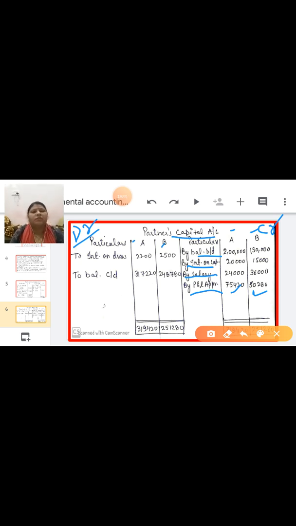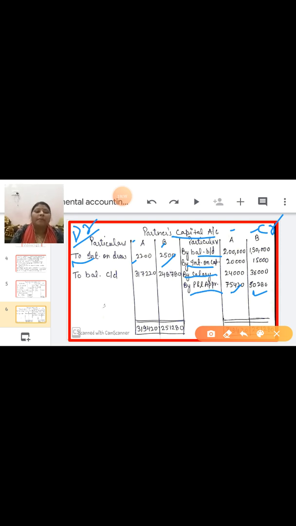So all things means only interest on drawing is there. So transfer the interest on drawing. If drawing amount is given in the question, you have to write drawing before interest on drawing. First write drawing, after that interest on drawing. But here no drawing amount is given. So you can directly write interest on drawing, 200 and 2,500 of B.